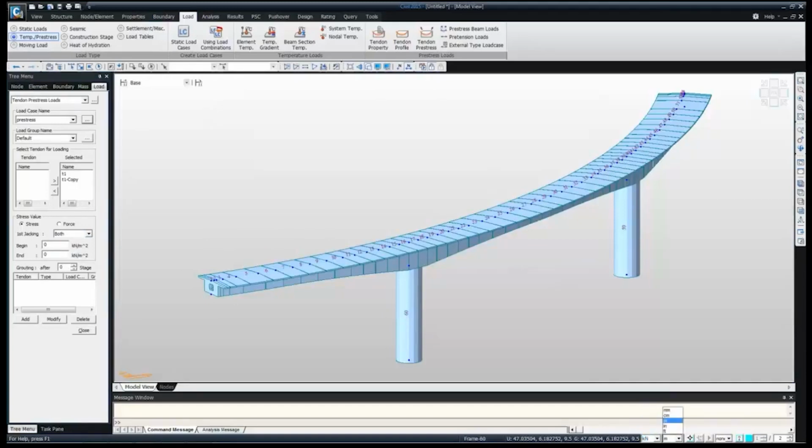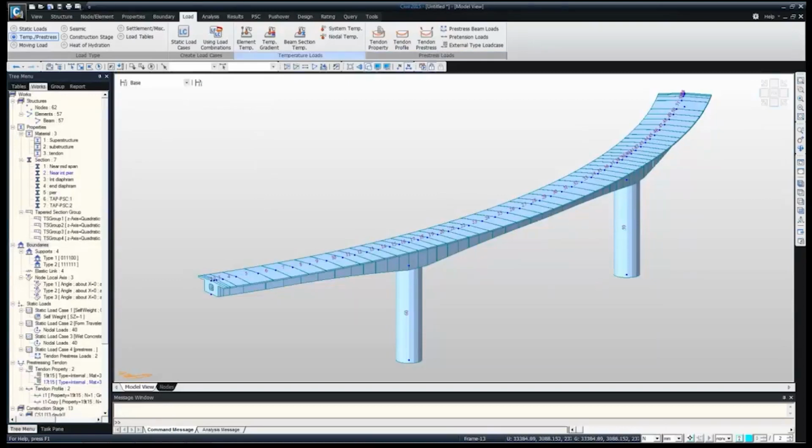We are giving the inputs in Newton mm for the pre-stressing. So Newton mm, it is 1395 Newton per mm square. So we can just directly give 1395 Newton per mm square. And grouting after 0 stage, as we are doing the grouting in the first stage, and then add. Like this we can give the pre-stress. So our pre-stressing has been done.